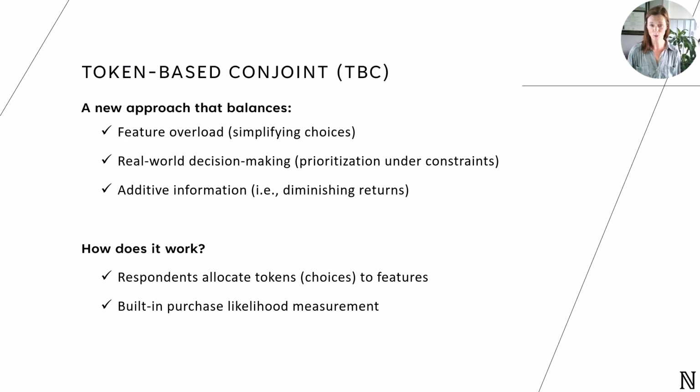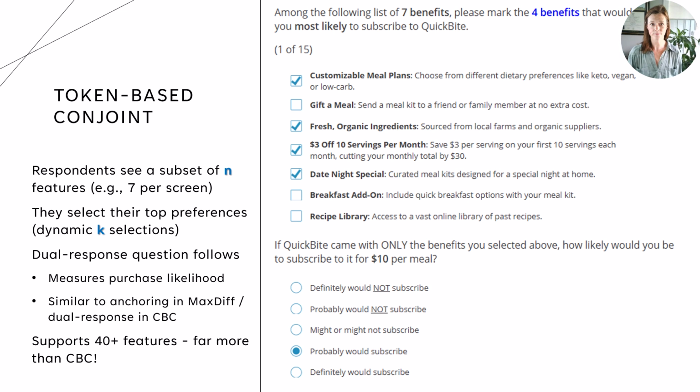Our solution to this problem is what we're calling token-based conjoint, or TBC. In a TBC, we'll be able to simplify the choice for the respondent and ultimately have better predictive power because we're able to capture diminishing returns. So let's take a look at what the TBC would actually look like for a respondent.